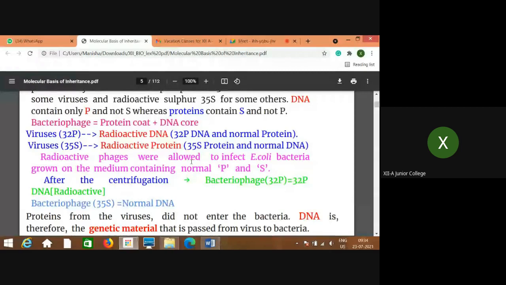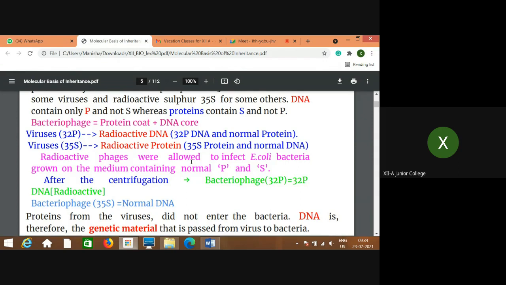Centrifugation is nothing but a tube containing the material that is rotated with a very high speed. Because of that speed, the contents or the parts of that material get separated.